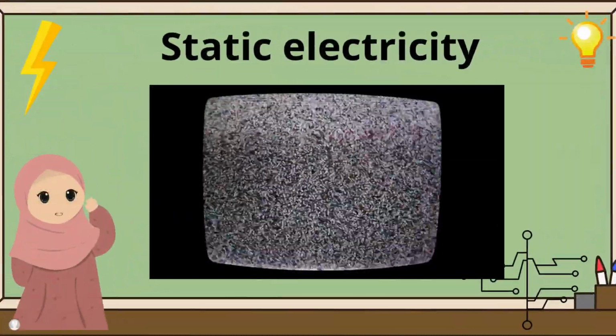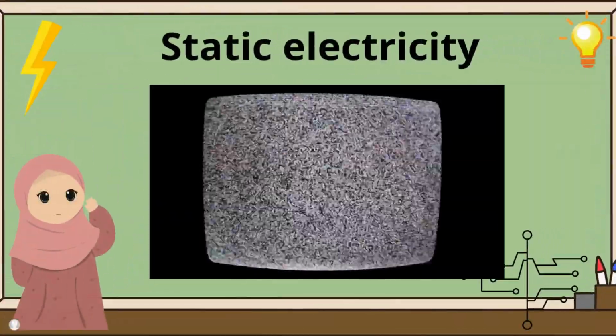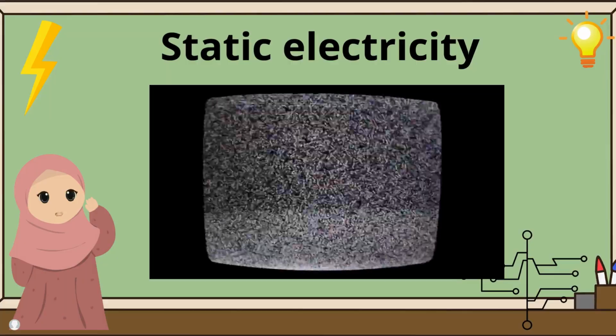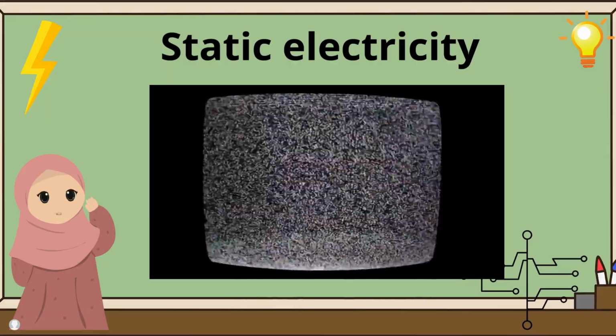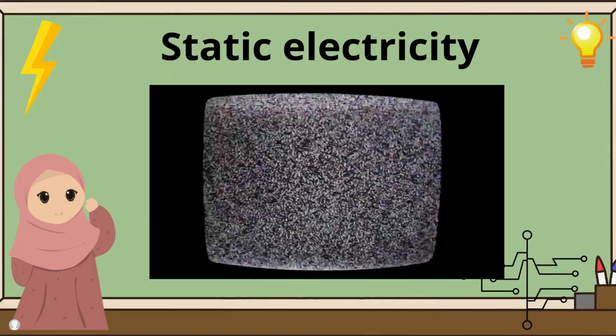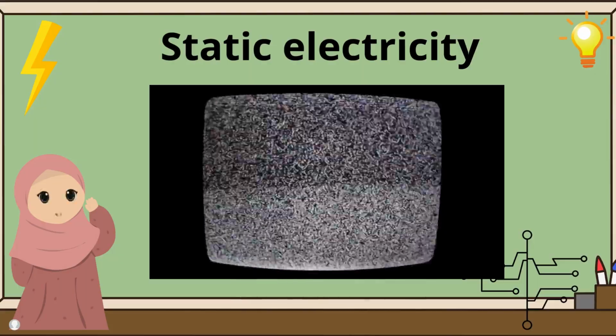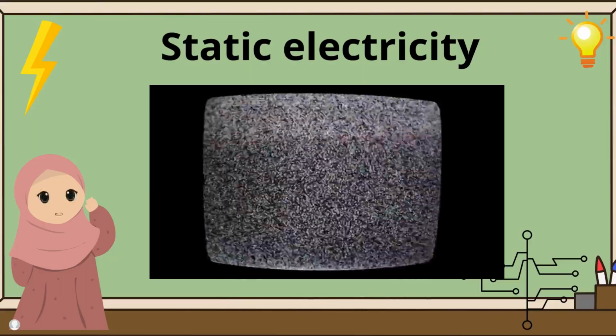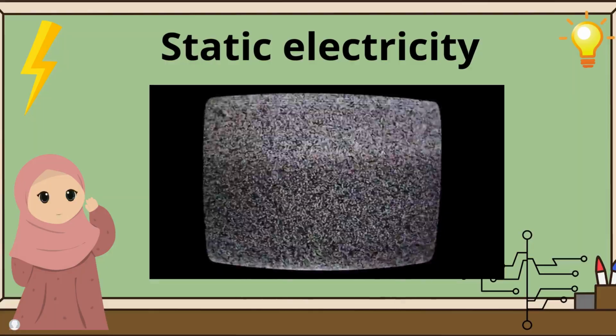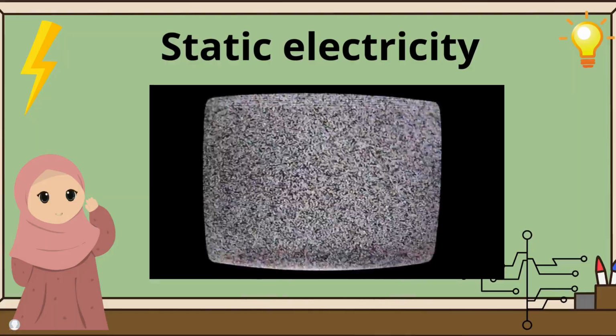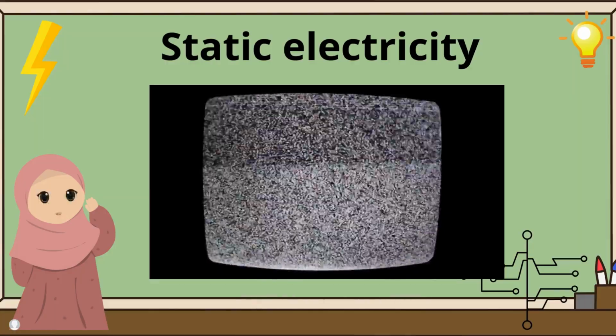Electricity itself is divided into two types, namely static electricity and dynamic electricity. You can see on the side that is an example of static electricity. Static electricity is an unbalanced electric charge on the surface of an object. However, the electric charge remains until the electric current moves, because it is temporary.